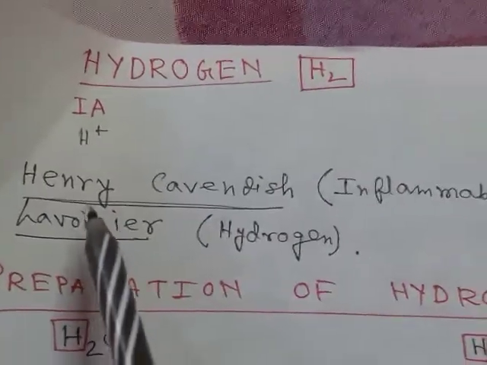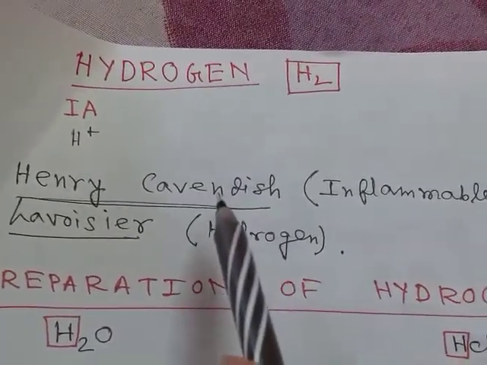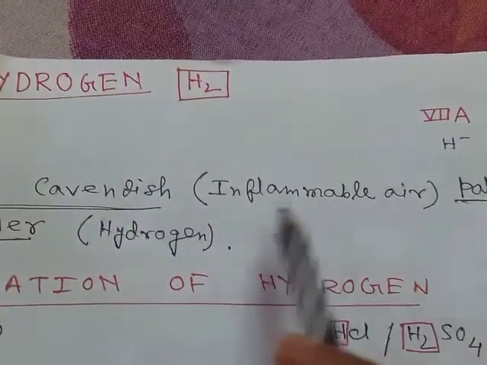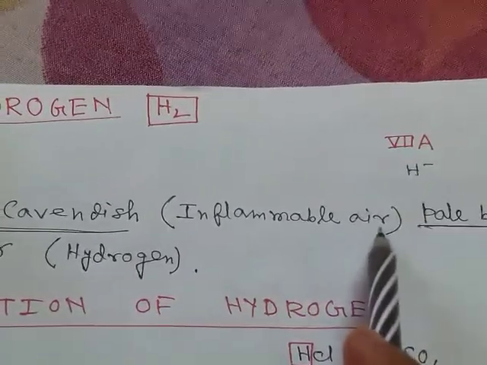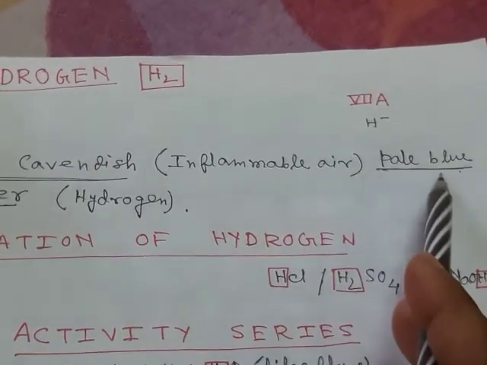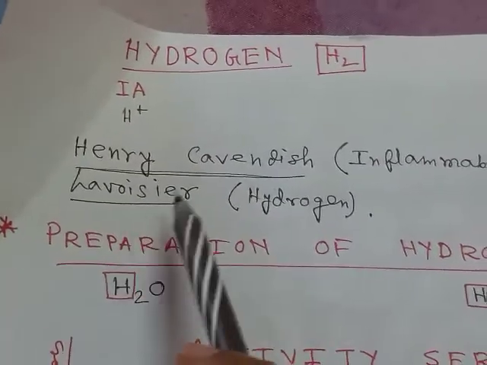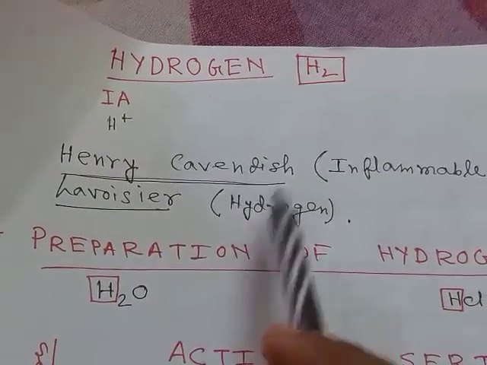Now, the scientist Henry Cavendish first discovered hydrogen and he named hydrogen as inflammable air because hydrogen can burn in air with pale blue flame. But later scientist Lavoisier named the gas as hydrogen.